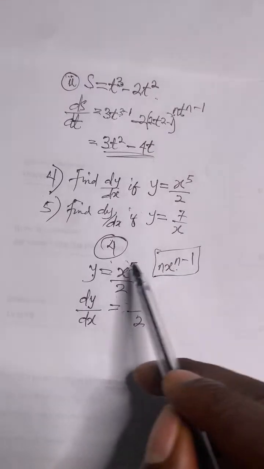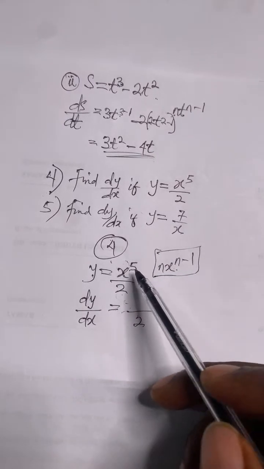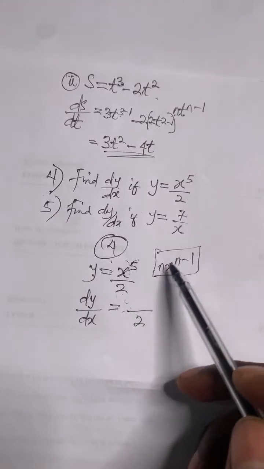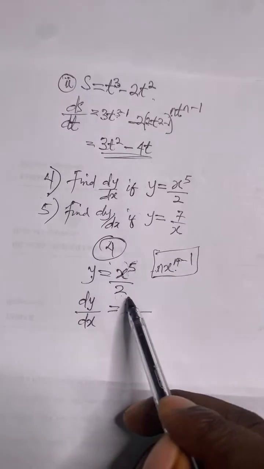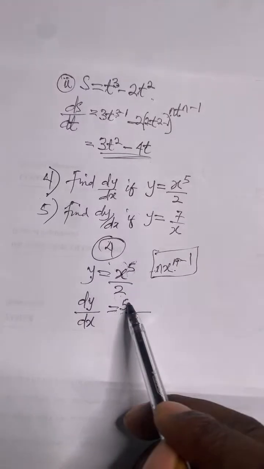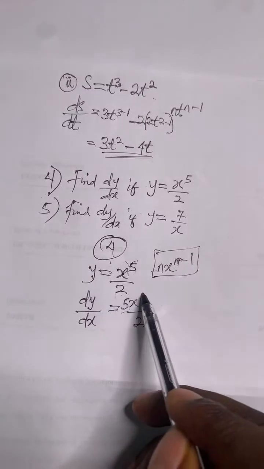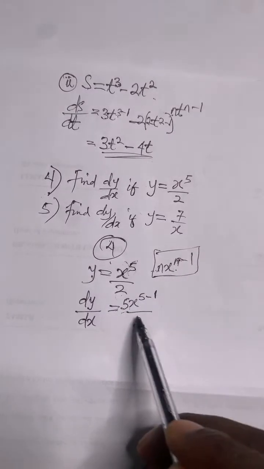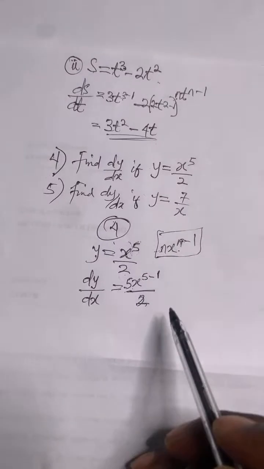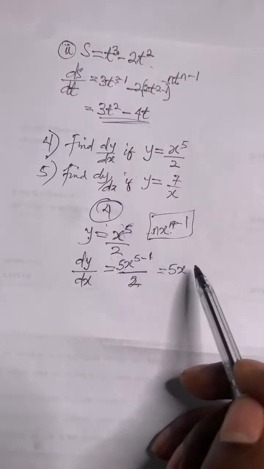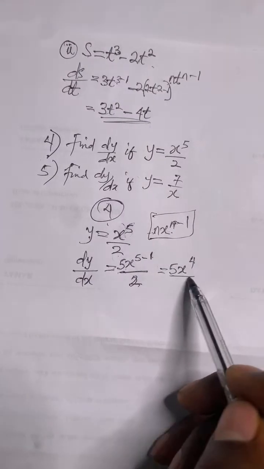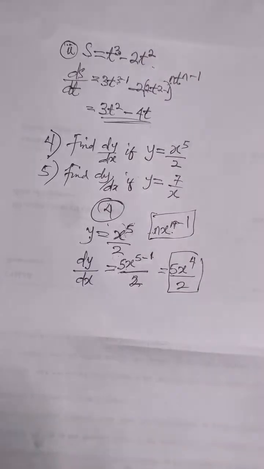So how do we apply this to differentiate this? It's simple. I've always been saying the power will represent this n. So anywhere you see n, you put 5. So I'll have 5x to the power of 5 minus 1. This 2 is still there as the denominator. The next step is going to be 5x to the power of 5 minus 1, that will give you 4, over 2. This is the answer to this question.